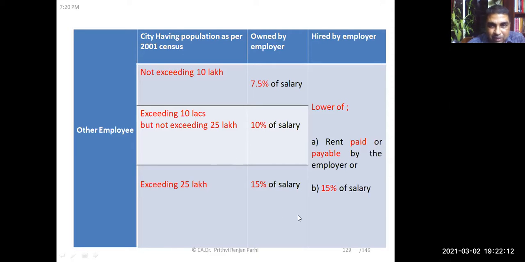Okay, you have to see what is the population. If the house is owned by the employer, this will be the value per plate. If the house is hired by the employer, as we have already discussed, it is rent paid or payable, or 15% of the salary, whichever is lower. So if the house is owned by the employer, then this percentage shall be treated as the value per village. If the house is hired, then you have to arrive at it according to this formula: rent paid or payable, or 15% of the salary, whichever is lower. Did you understand this? Yes, sir.